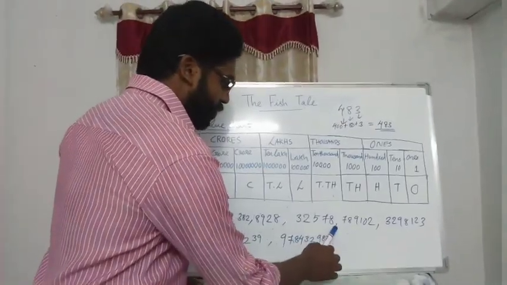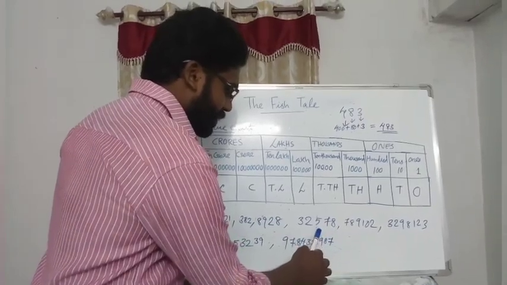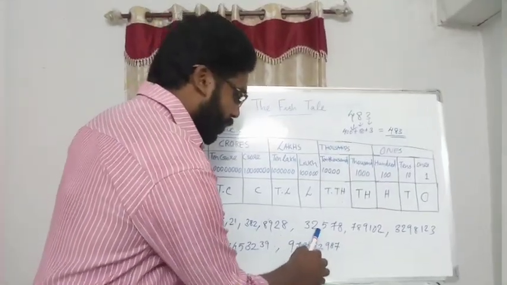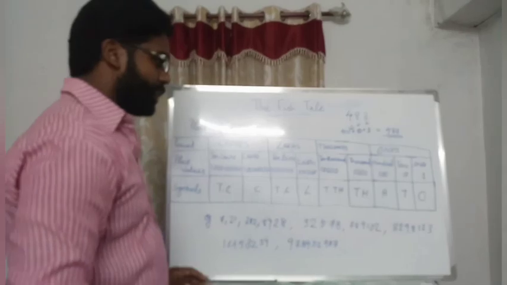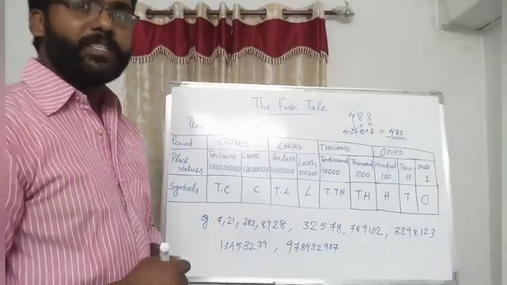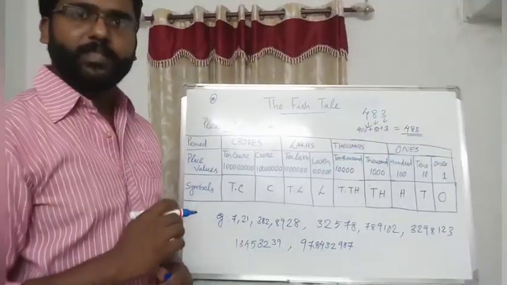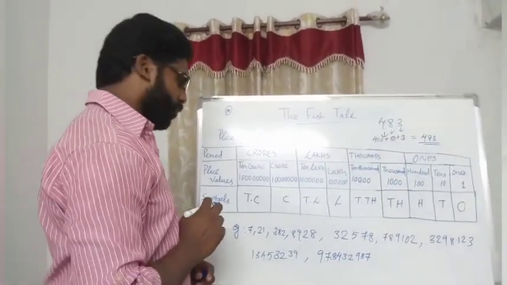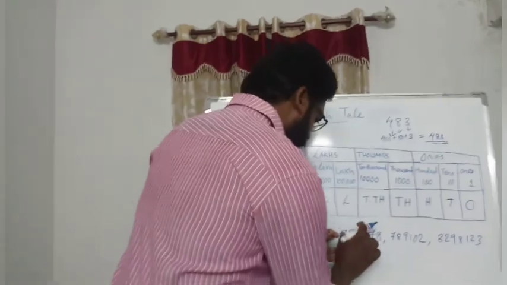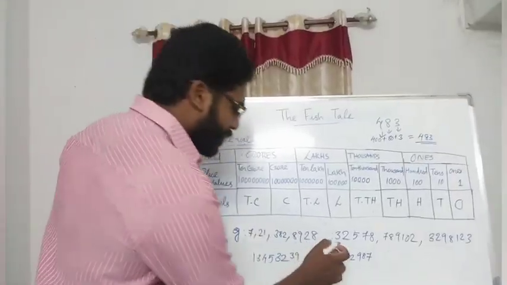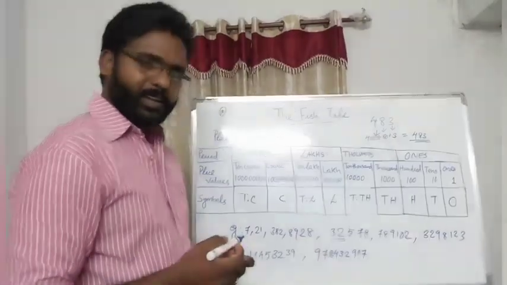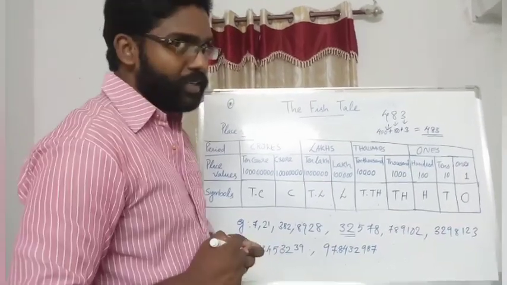So this must be in ones, tens, hundreds, thousands, ten thousands. Ten thousand means 10, a 2-digit number. So we can read these two numbers together.